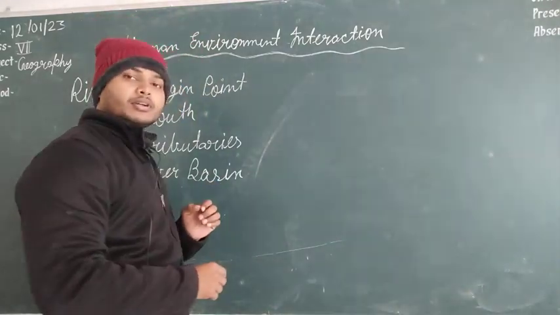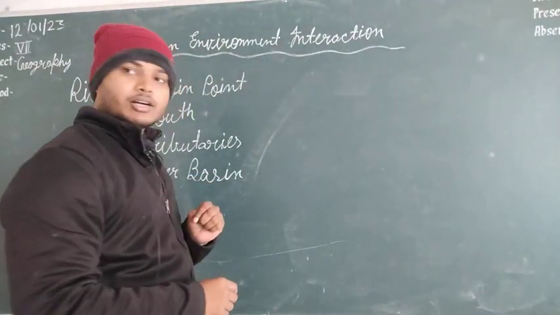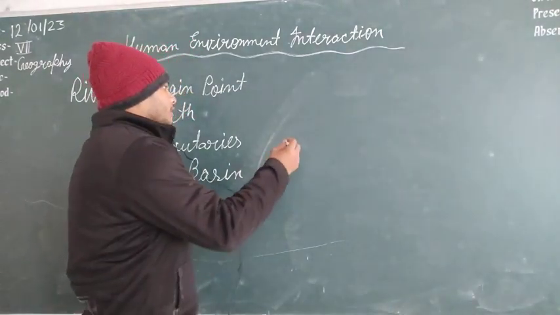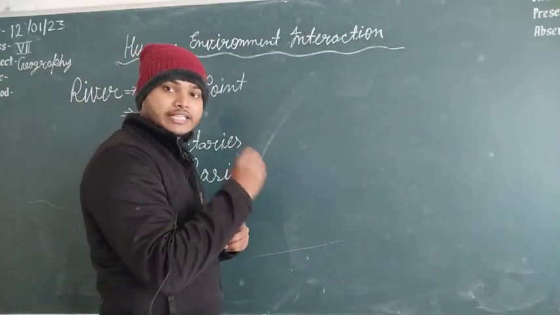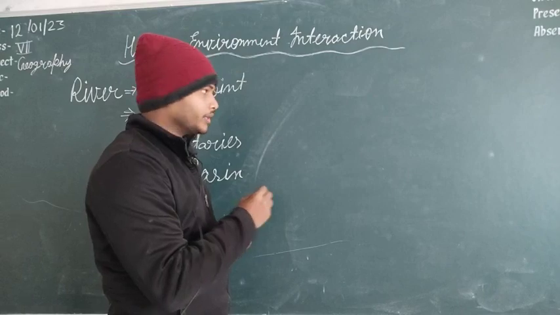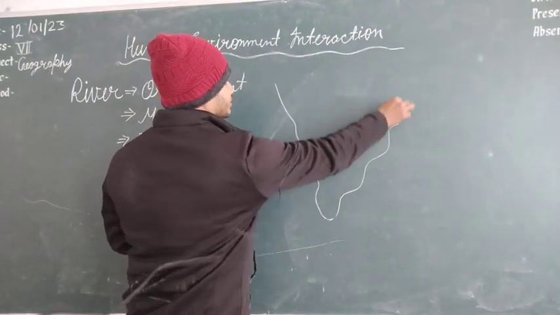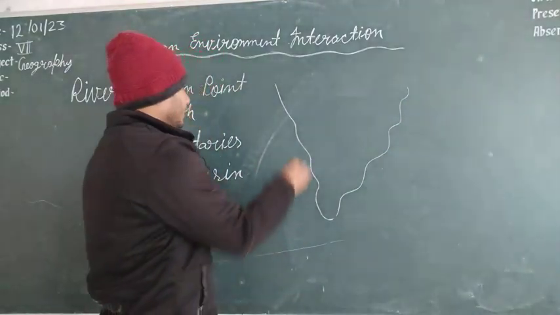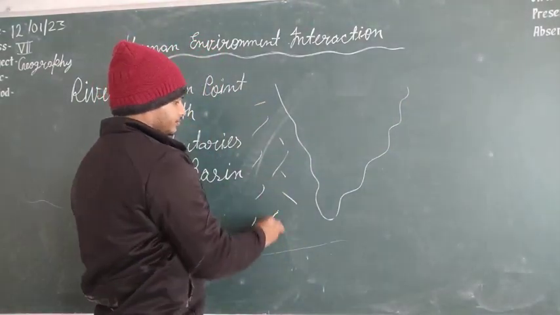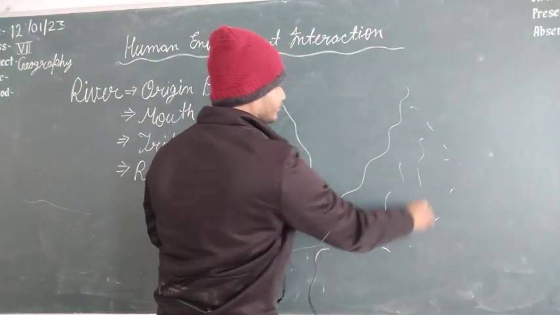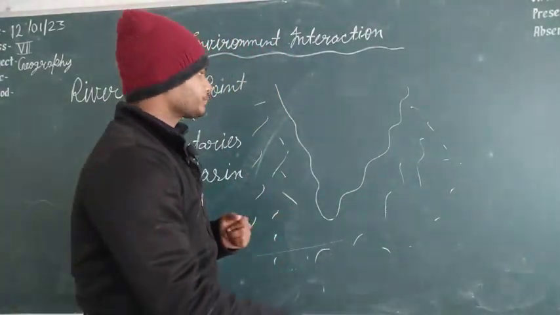So look, for understanding all these points related to the river, we all know that glaciers are the origin point of rivers. So for the glacier, first we have to take a land. Suppose that this is a piece of land, and here are some oceans, any ocean, suppose that this side also, these are water bodies, that may be any ocean or sea.